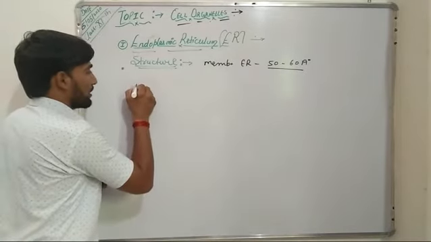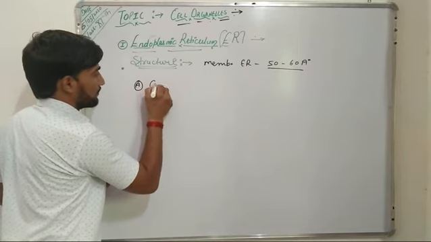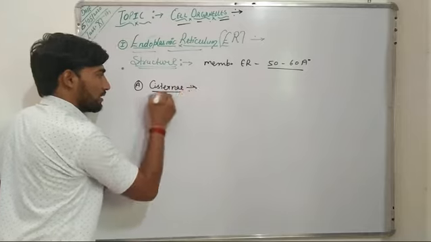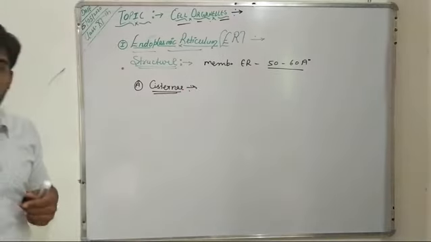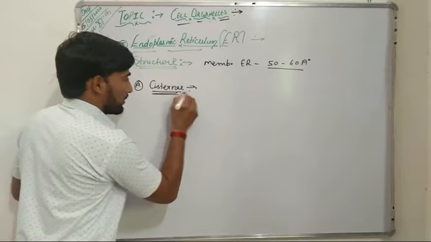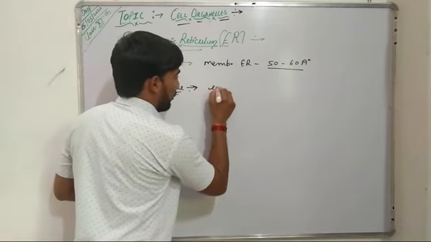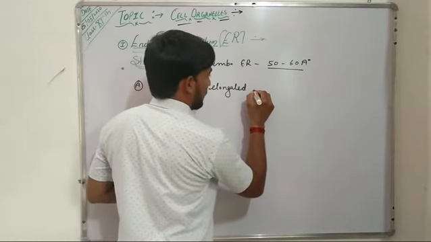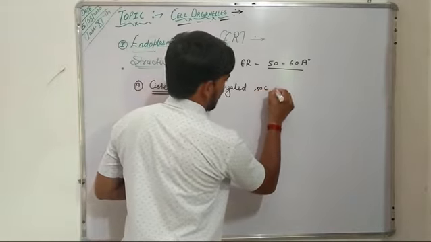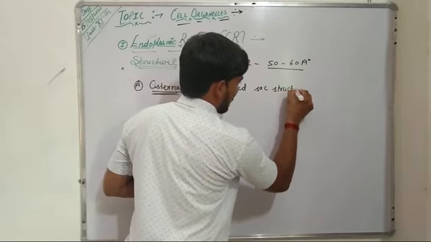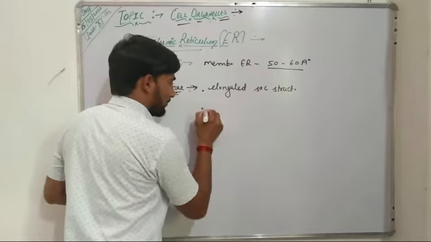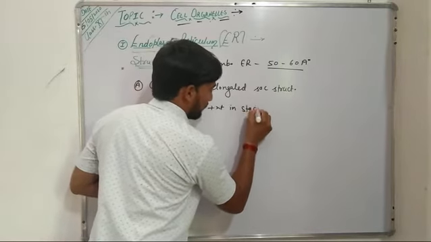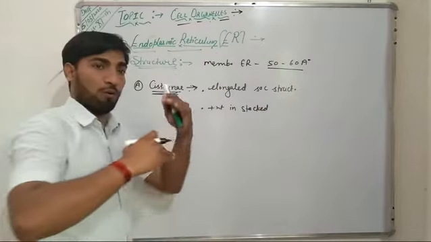So our first is cisternae. What are these cisternae? Usually these cisternae are elongated sac-like structures which are present in stacked form. Stacked means they are present one on the other.